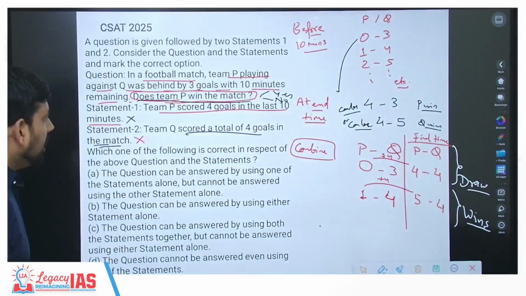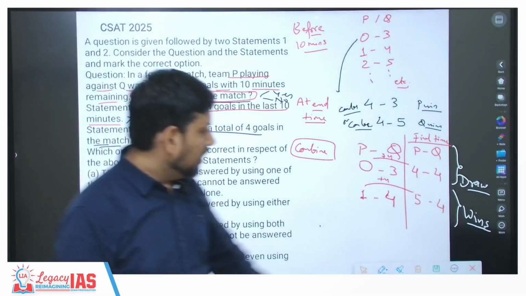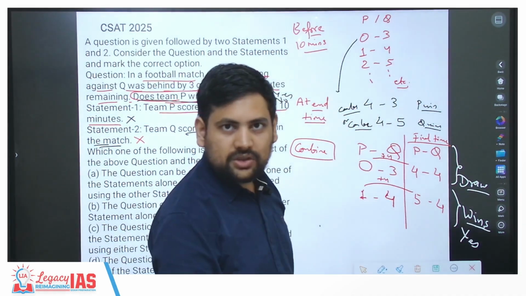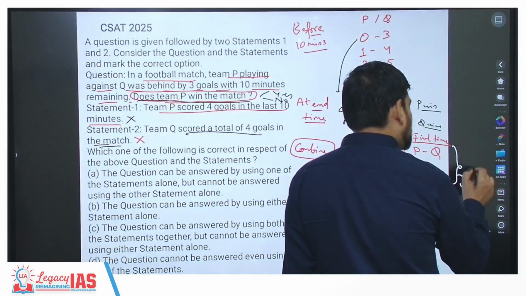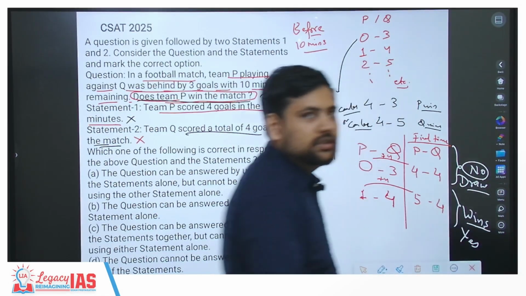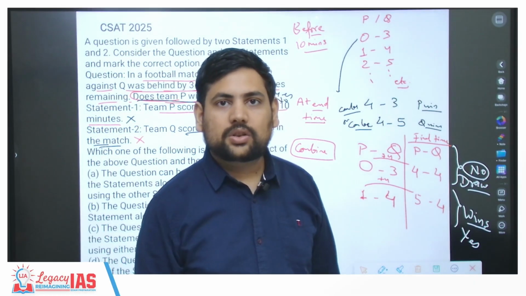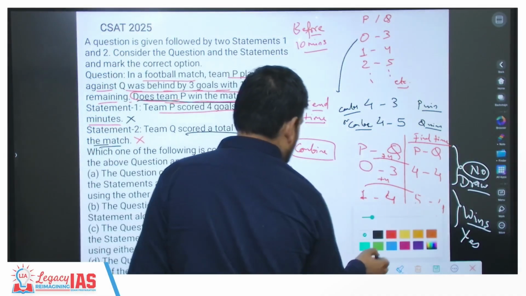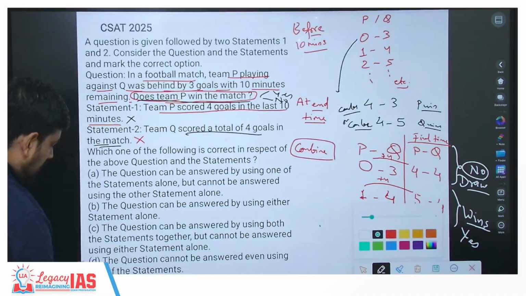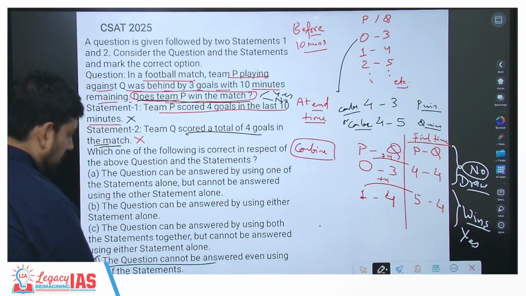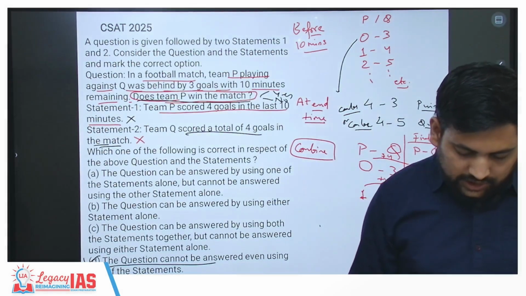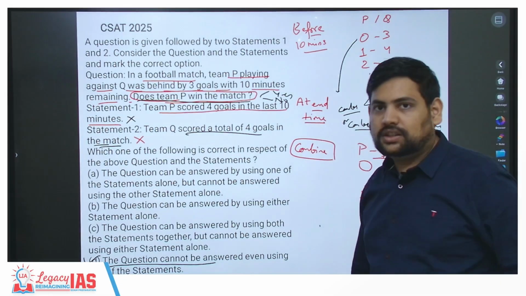So what is the question? Does Team P win the match? According to this, yes, it wins the match. But according to this, does Team P win the match? No, they don't, because it went for a draw. So that means you are getting yes and no both. That is, even together, they are not enough. The question cannot be answered even using any of the statements. So even together, it is not giving you any sufficient cause for an answer.